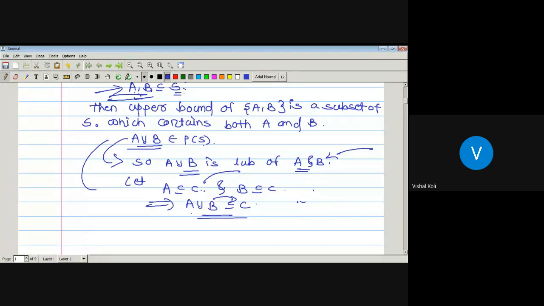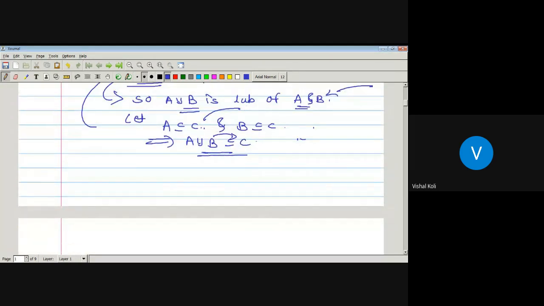So we can clearly say that A union B is least among all the upper bounds, which implies A union B is the least upper bound of the two subsets A and B.